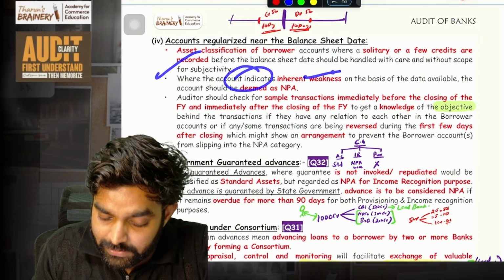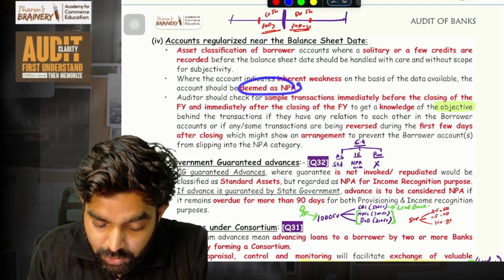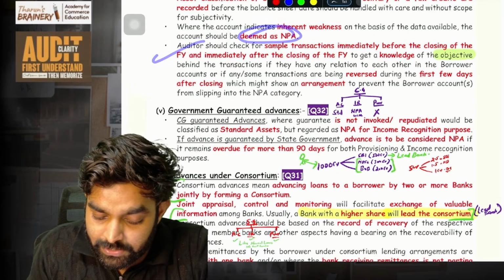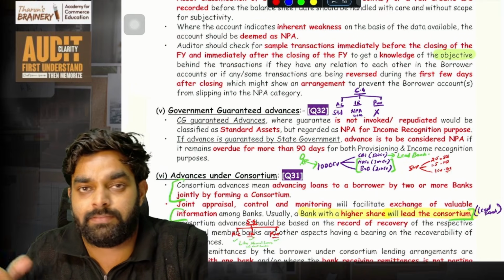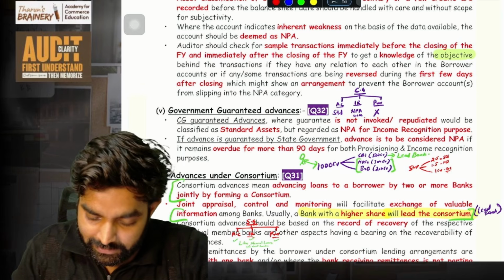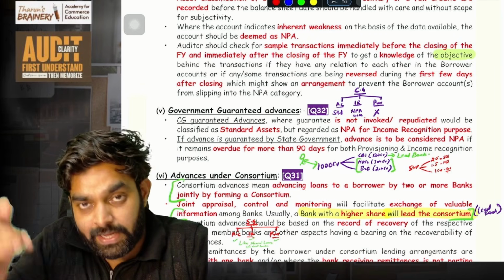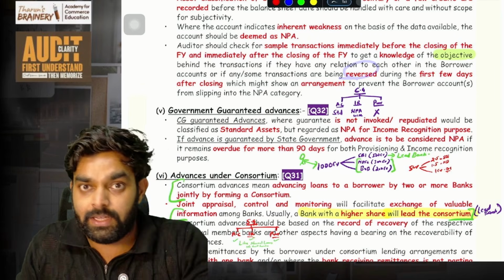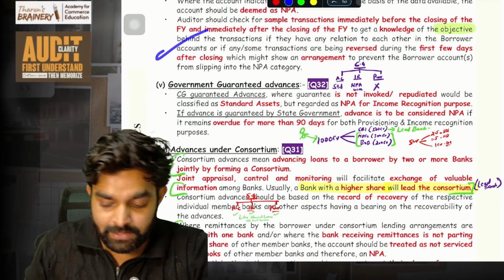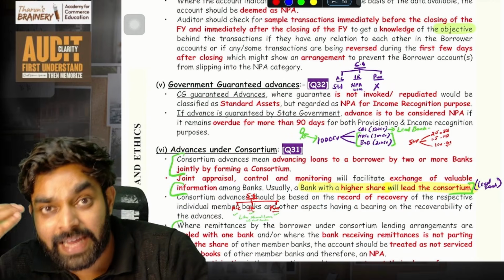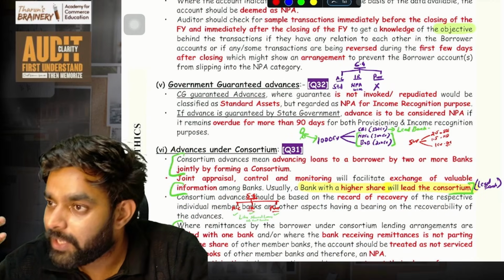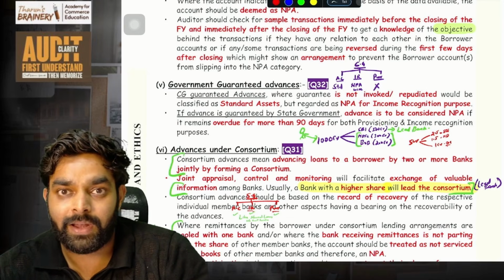If an account indicates this kind of inherent weakness, it should be deemed an NPA. The auditor should take some accounts on a sampling basis and check for these things, to see whether any money has come in and the same money has been reversed after the end of the financial year. Understand how this practically happens, so it will be very easy for you to remember and study also.